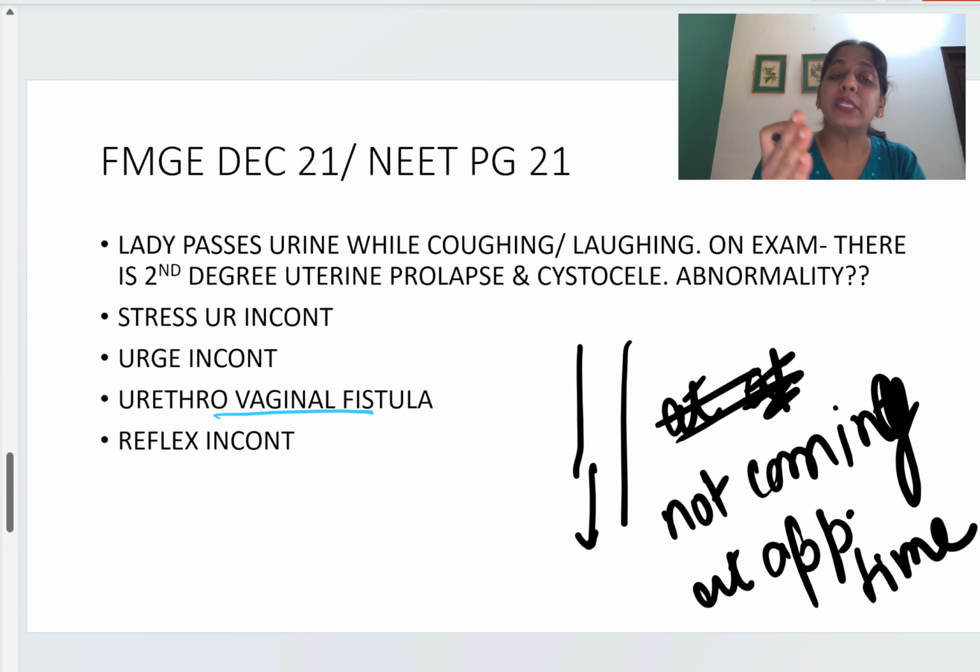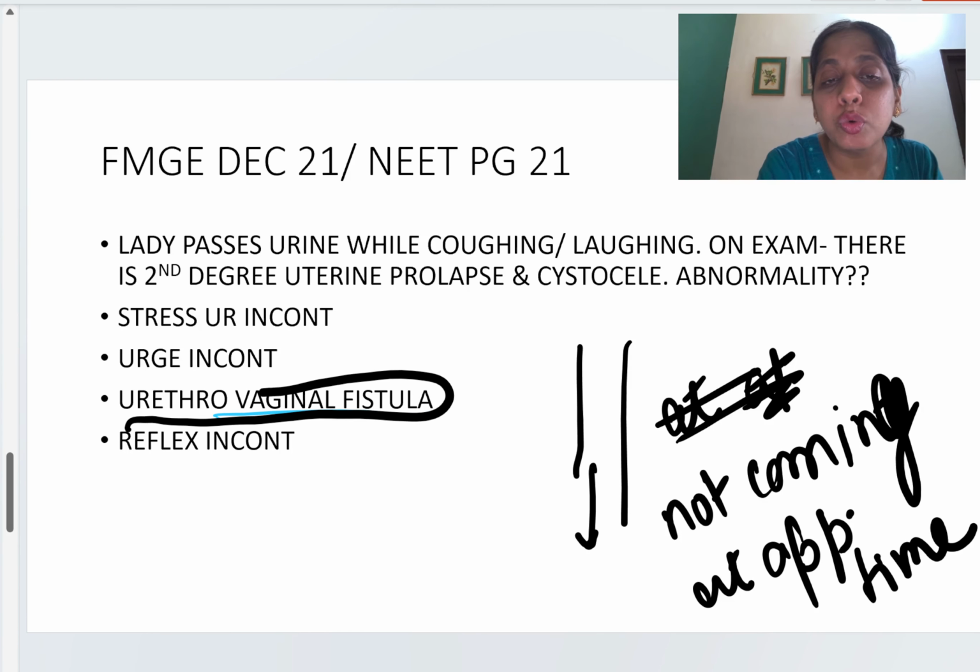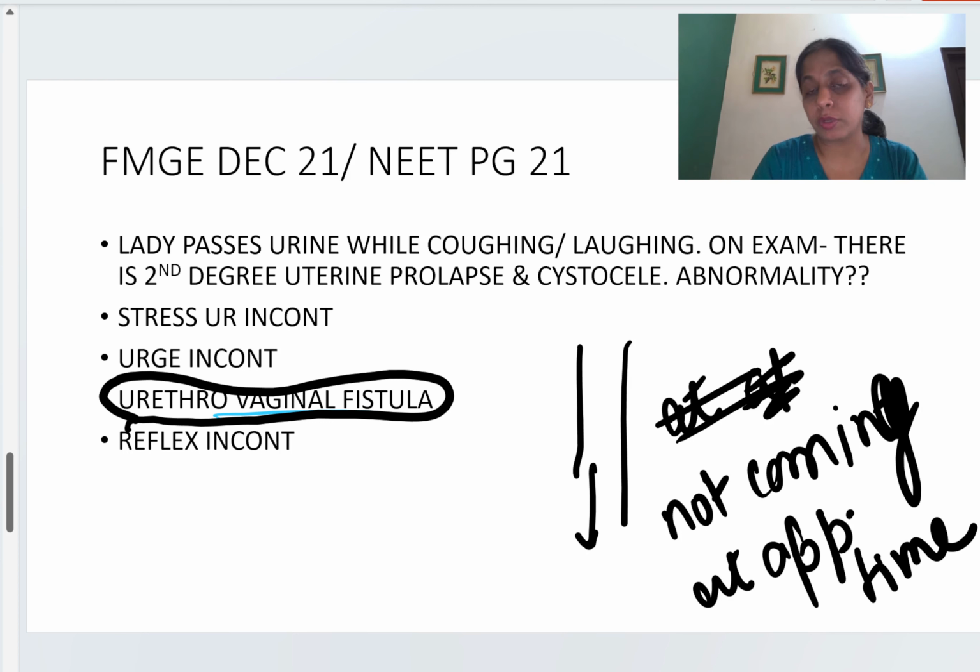So these people always give one option of fistula for those who are not clear with this concept. In a question of incontinence or inappropriate passing or leaking of urine, you are never going to mark fistula, and in a question of fistula you are never going to think that it is a case of incontinence.